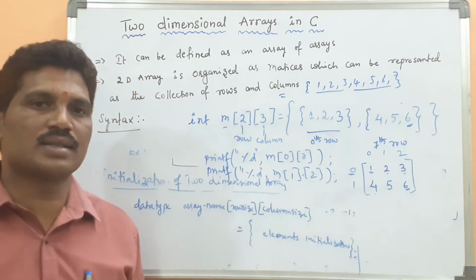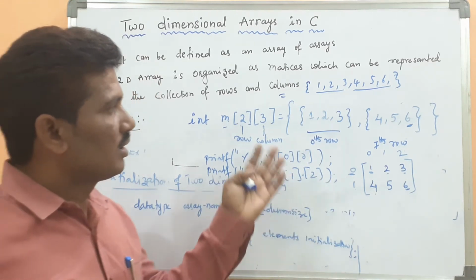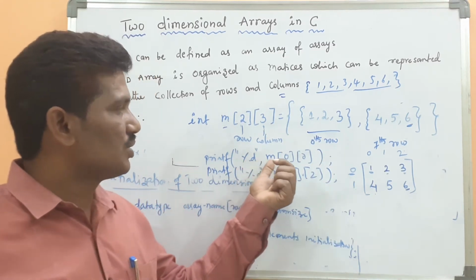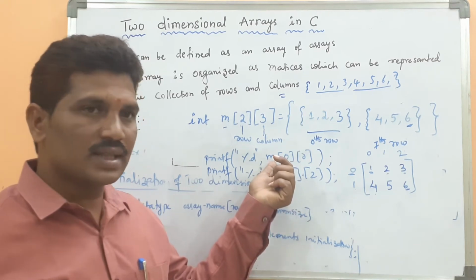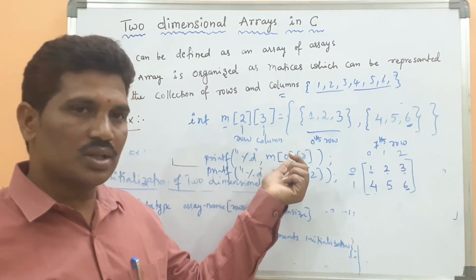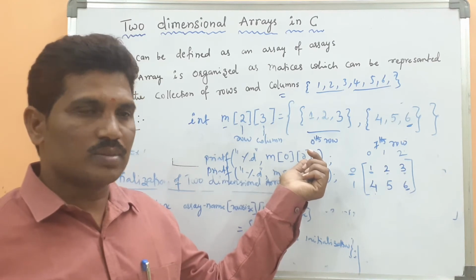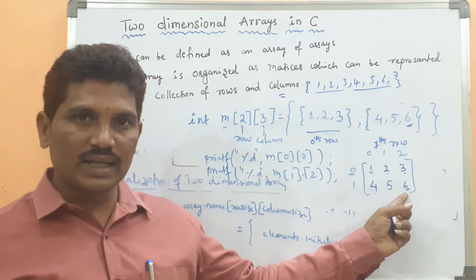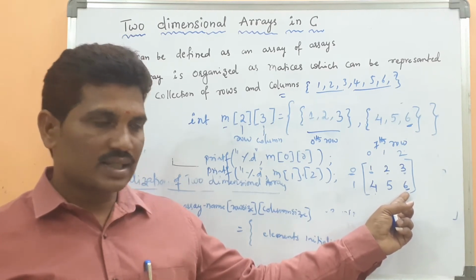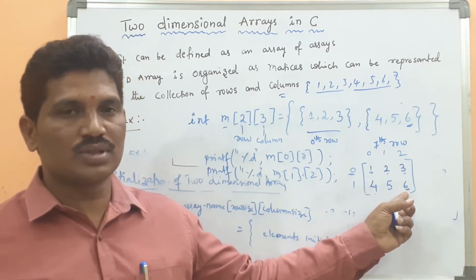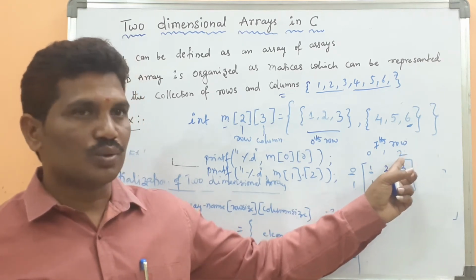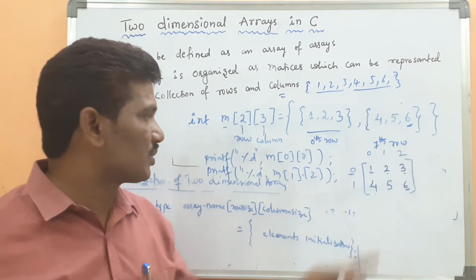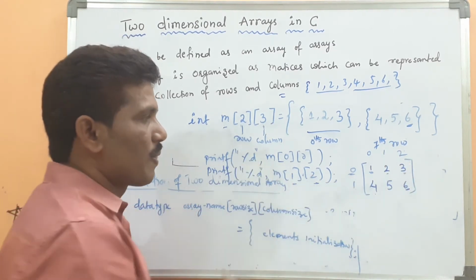How do you access or print a particular element from the two-dimensional array? Just use the printf statement. Here M is the name of the array, this is the row size and this is the column size. The first one is the 0th row, 0th column. If you want to access the value 6, what is its index? 1, 2, because the 1st row, 2nd column, counting from 0.